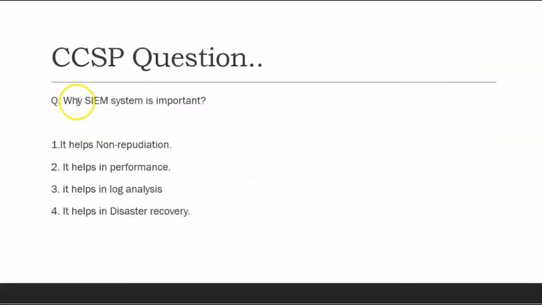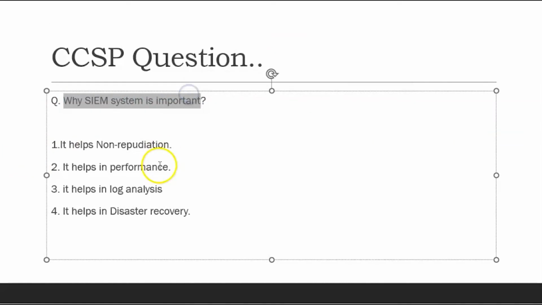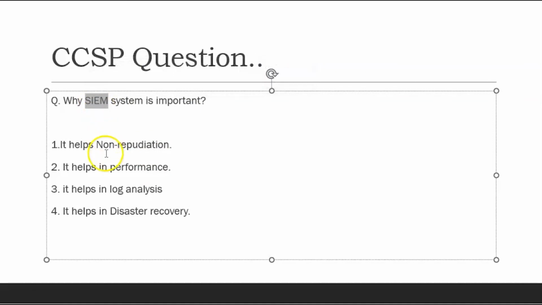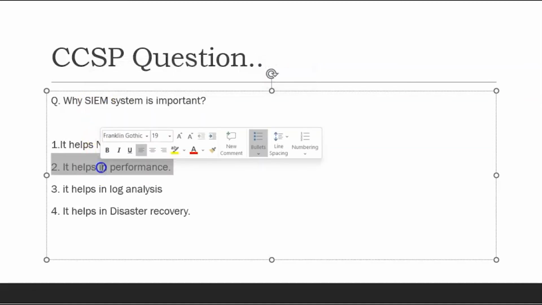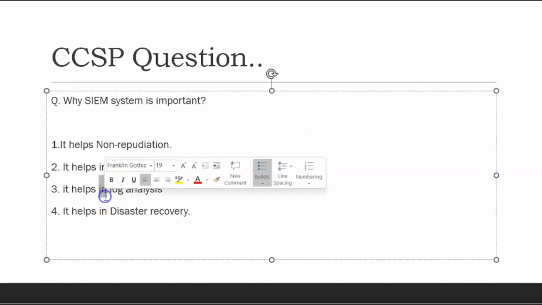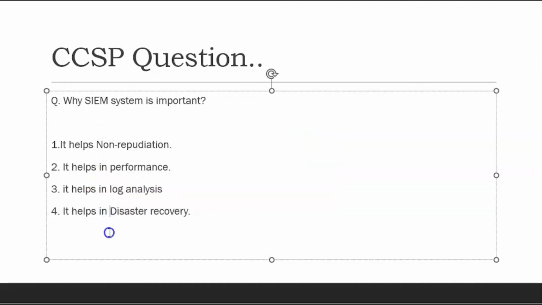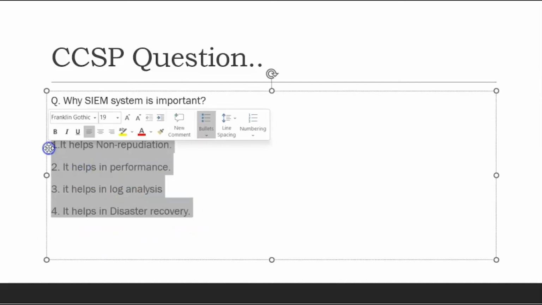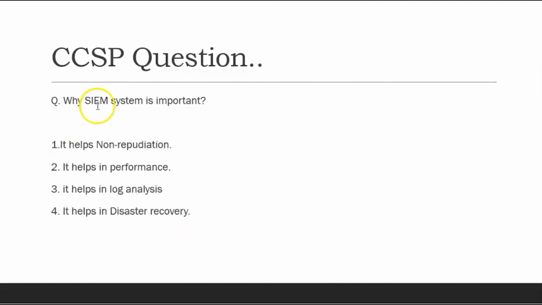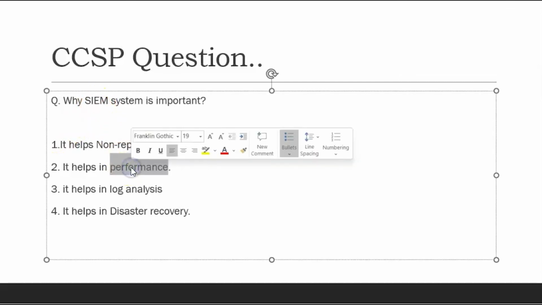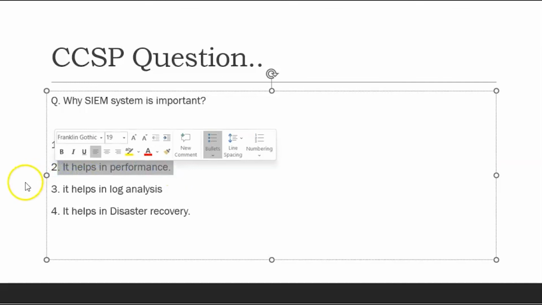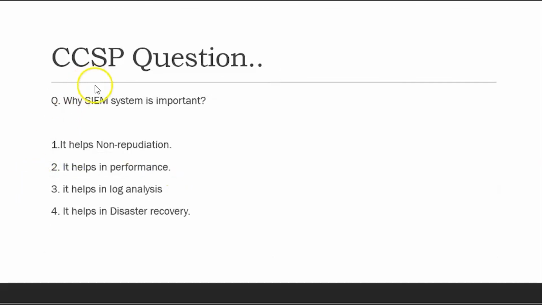So let's say: why is a SIEM system important? SIEM, as I mentioned, is the event and log management system. Why is it important? Because it helps in non-repudiation, performance improvement, log analysis, and disaster recovery. As I mentioned, there can be multiple correct answers, but we have to select the best answer. The SIEM system definitely helps in performance improvement, as it identifies which components are not working well or any incidents that have happened.